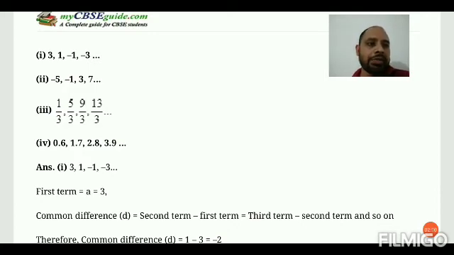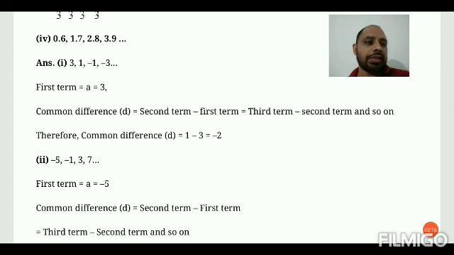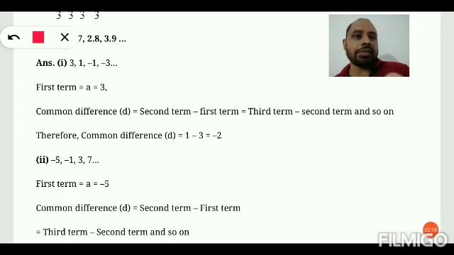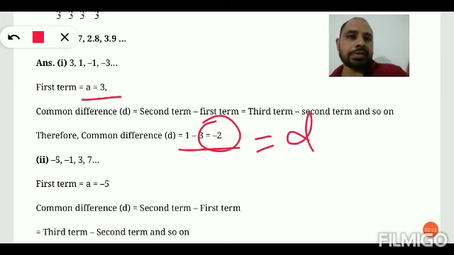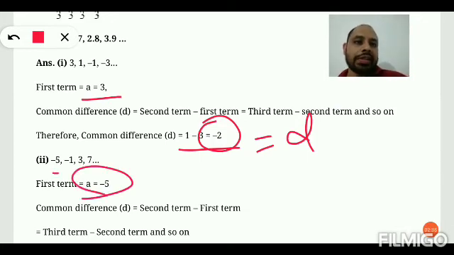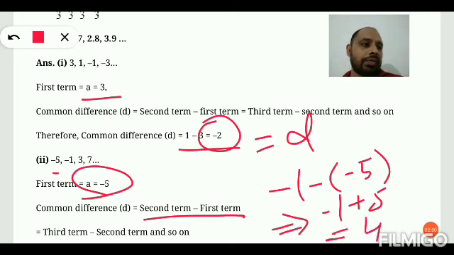Okay, in this one, the first question is 3, 1, minus 3. Therefore, it is very clear the first term is 3 here and the common difference is second term minus first term, that is minus 2. This is the D and this is the first term. Okay. Similarly, in the second one, the first term is minus 5 and the common difference is what? Second term minus first term. Therefore, it will be minus 1 minus of minus 5, which is equals to minus 1 plus 5 and which is equals to 4. Okay.